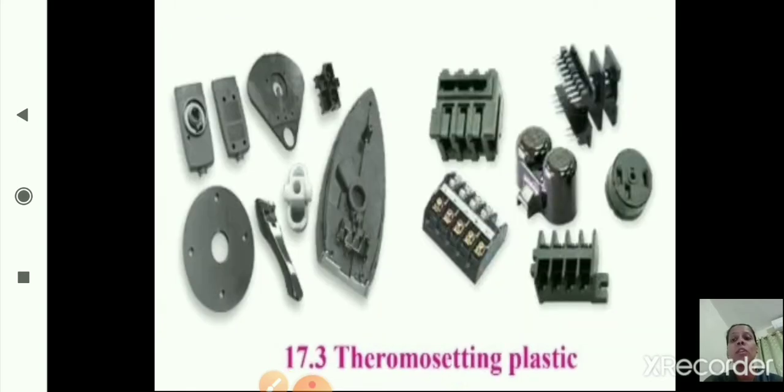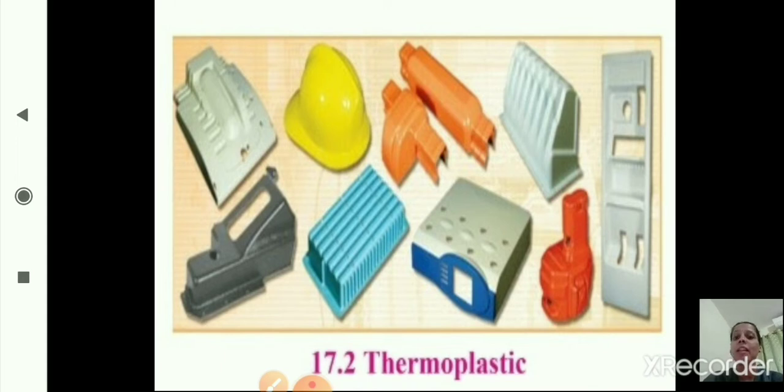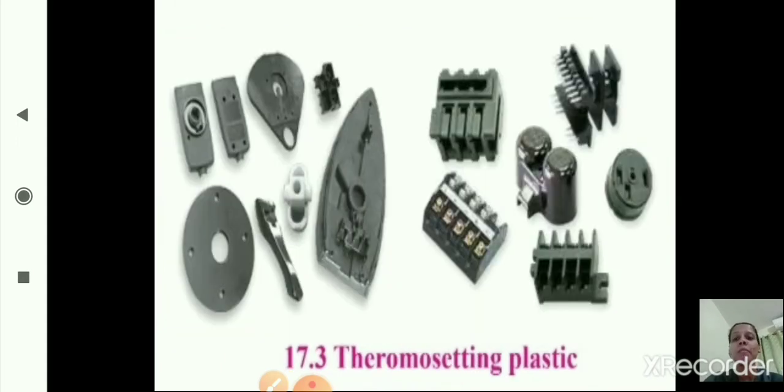Now this is about thermosetting plastic. After it is molded, its shape cannot be changed on heating. So this is what thermosetting plastic is. As you can see here, these are the examples of thermosetting plastic. So these are the two types of plastics depending on the effect of heat. First one is thermoplastic and the second one is thermosetting plastic. Okay, I hope you are clear till here.